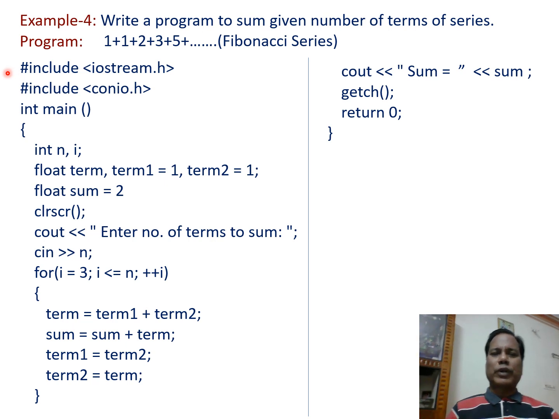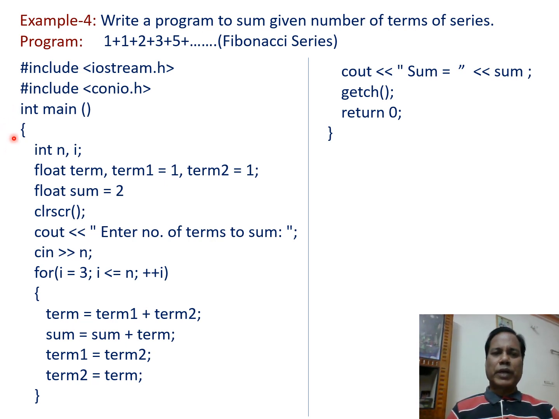So in this program, using the initial two statements, we include the iostream and conio.h header files in our source code. Then int main open and close parenthesis declares the main function.